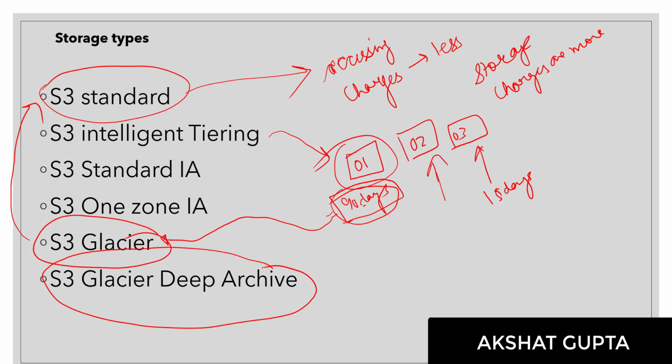So Intelligent-Tiering basically has brains. It will automatically try to reduce the cost by moving data into various storages as per your usage.